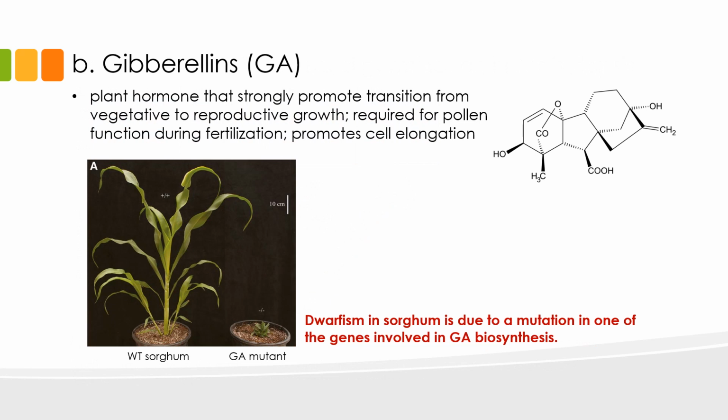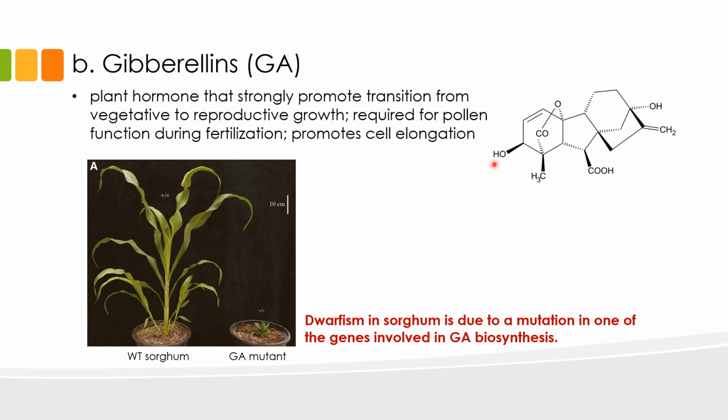Following ABA, we have gibberellin or gibberellic acid, or simply GA. This is the chemical structure of GA. Gibberellins were first discovered in Japan. A fungus called Gibberella fujikuroi infected rice plants and caused them to grow too tall and fall over. The fungus produced a chemical that stimulated the growth of the rice plants. The chemical was later isolated and was named gibberellin after the fungus. It was later found out that plants naturally produce variations of these chemicals.